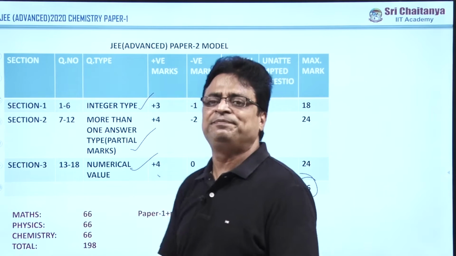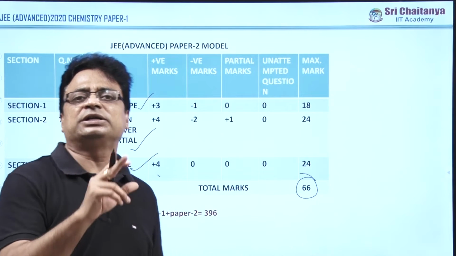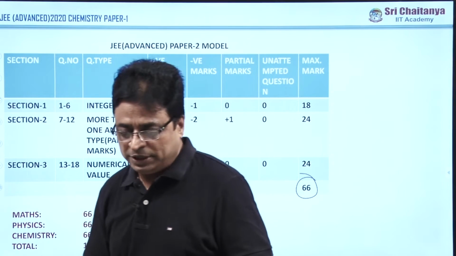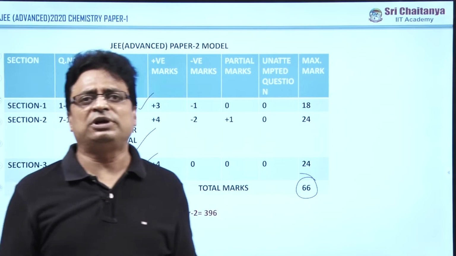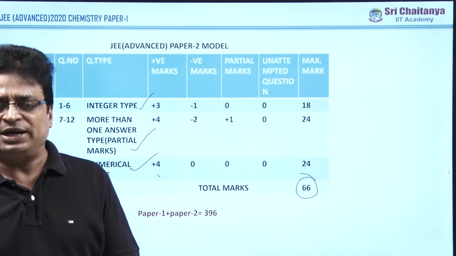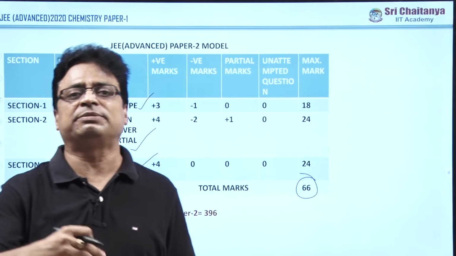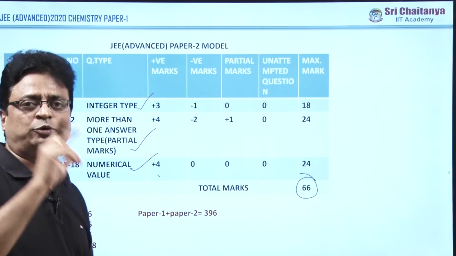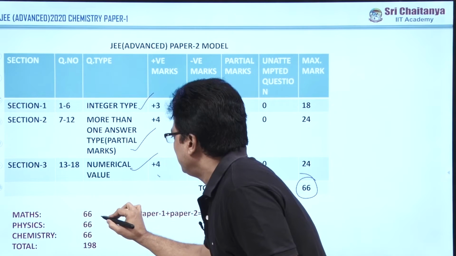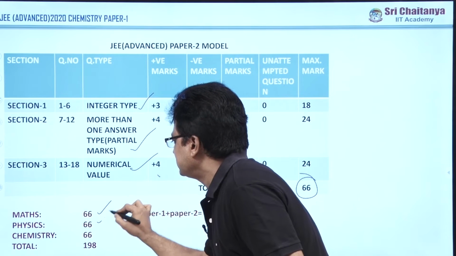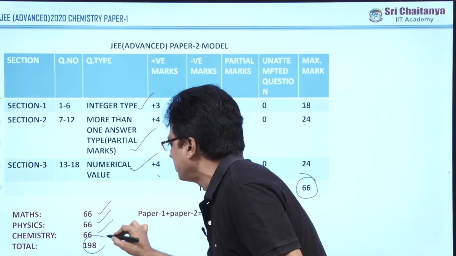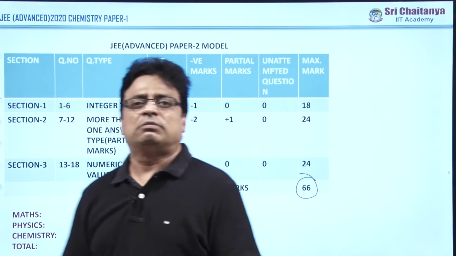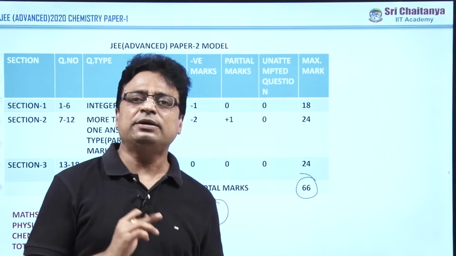See my friends, for the first time in IIT history, a single paper contains both integer as well as numerical value types. You might know the difference between integer and numerical value. Integer means one should get an answer from 0 to 9 only, whereas for numerical value, we get answers with decimals, but we need to write the answer truncated to 2 decimals. Paper 1 mathematics, physics, chemistry and paper 2 are each 198, so paper 1 and paper 2 total marks are 396.